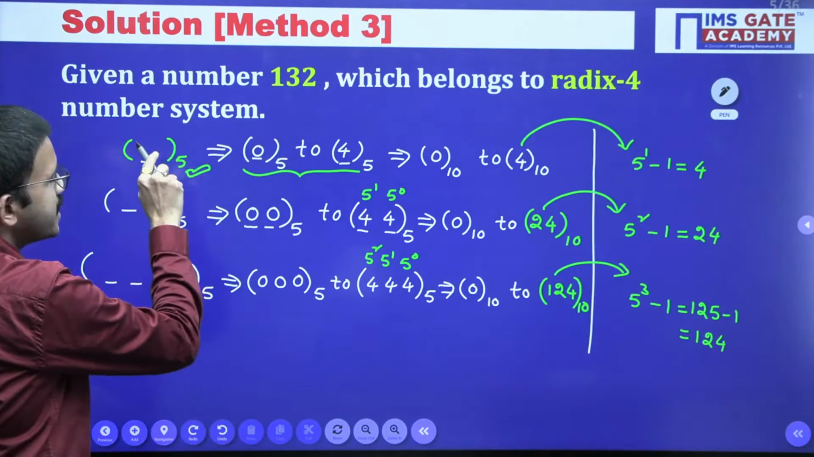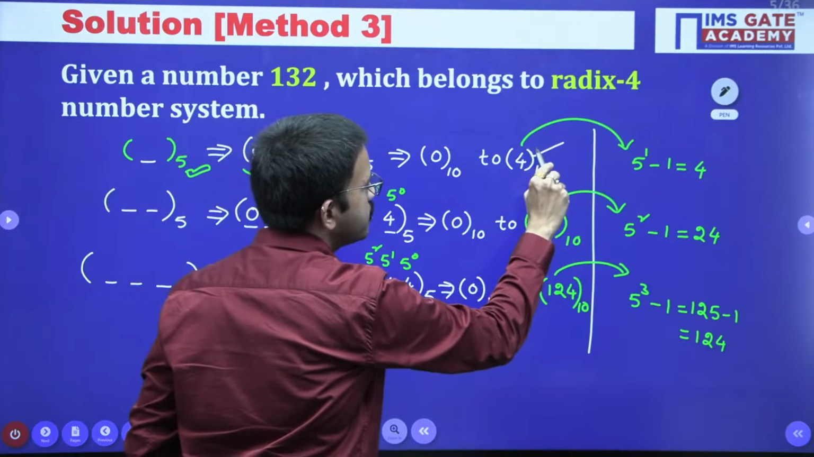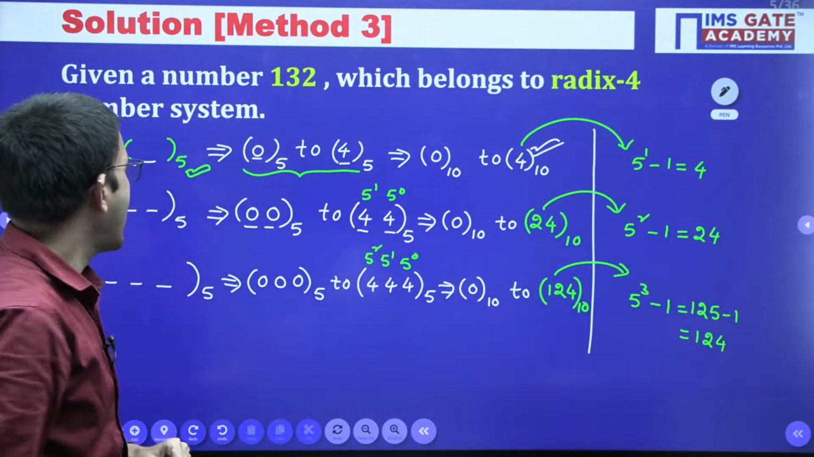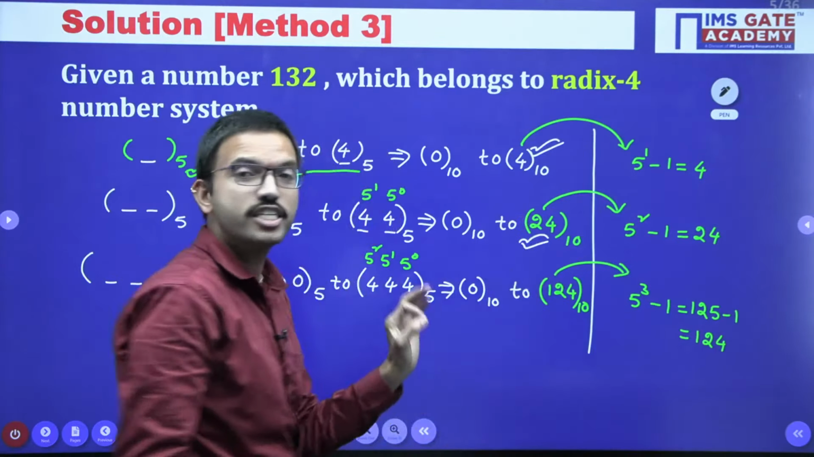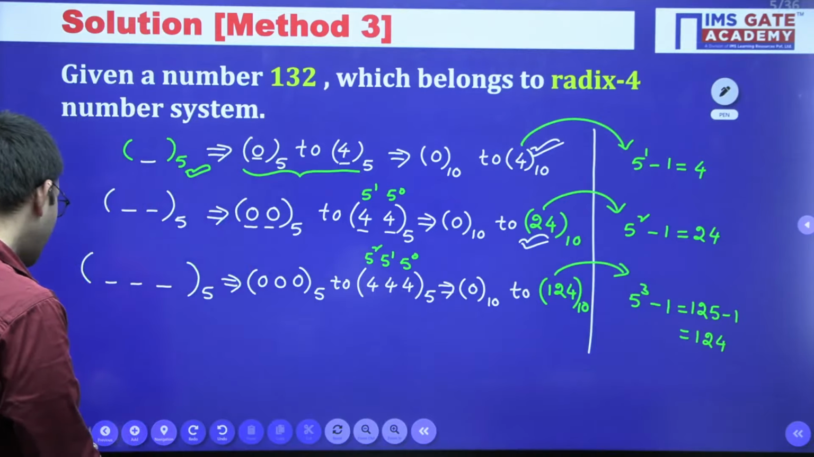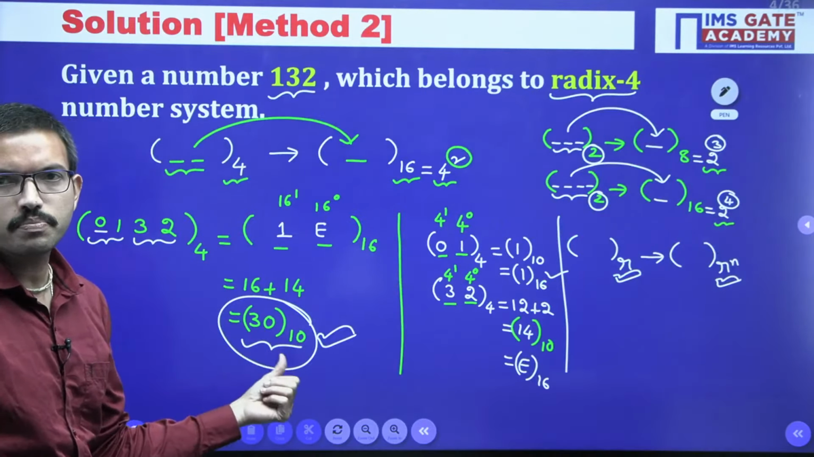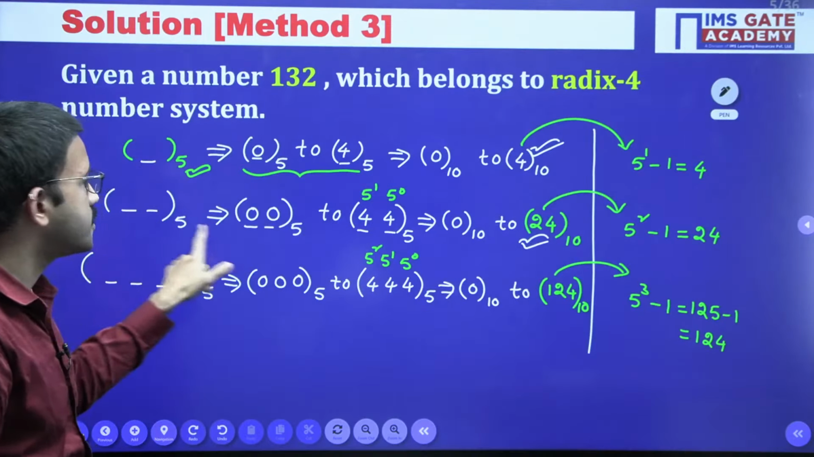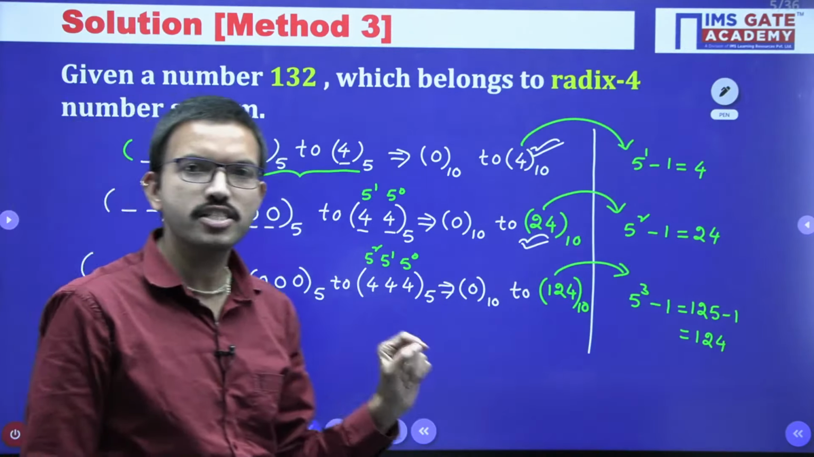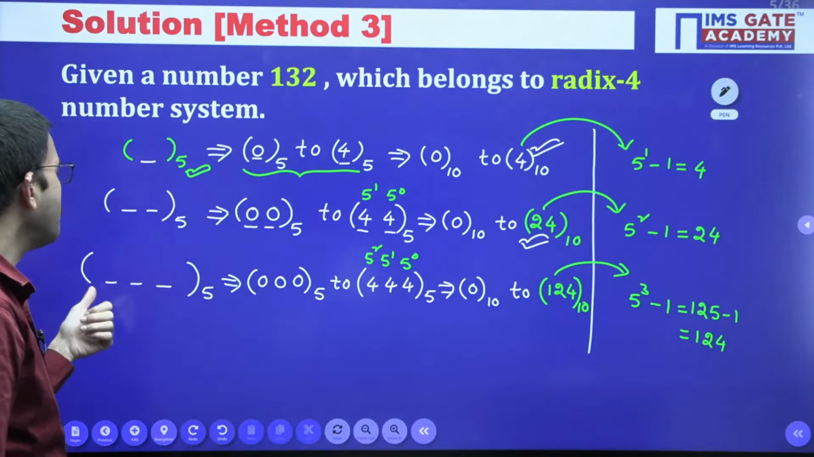If you are using a single digit, the maximum that you can represent is 4 only. And if you are having 2 digits, the maximum that you can represent is 24 only. But we have to represent what? 30. We have to represent 30. So that means 2 digits of base 5 are not sufficient. Obviously, we have to go for a third digit.